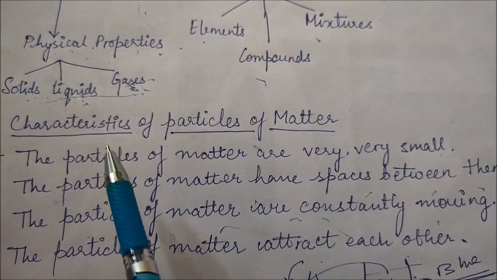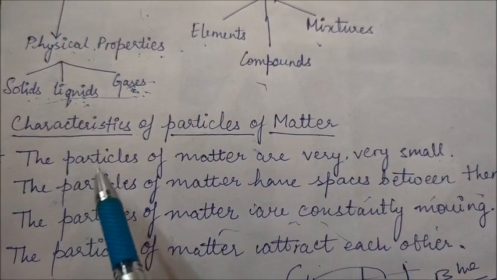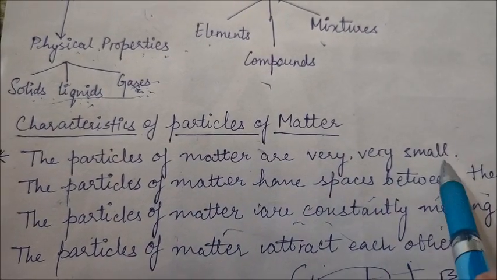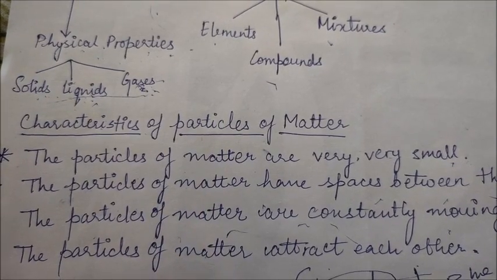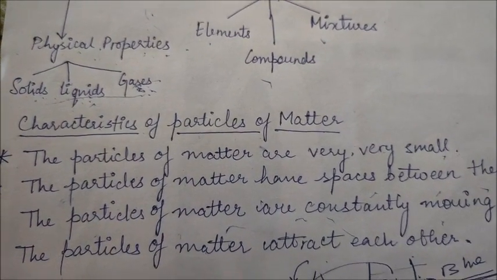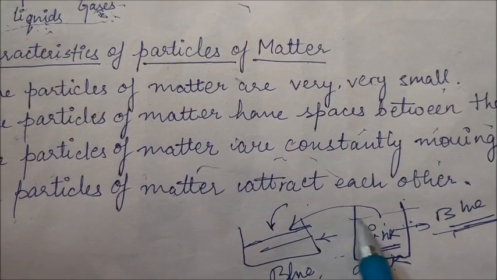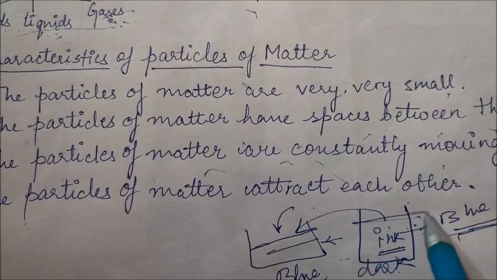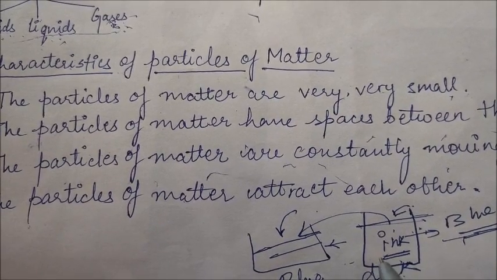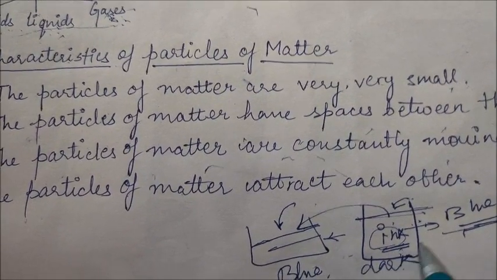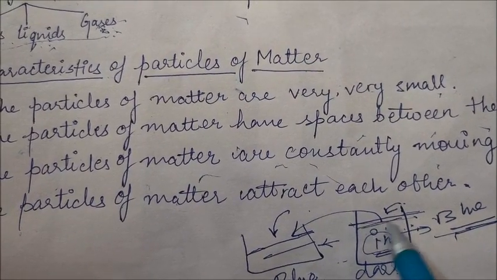So let's study the first characteristic of particles of matter. The particles of matter are very small. As you know, any matter is made up of very small particles. Let's have an experiment to prove this. For this, you need a beaker filled with plain water. In that beaker, add one or two drops of any colored ink. You can add blue, black, whatever. In this case I have added blue ink,